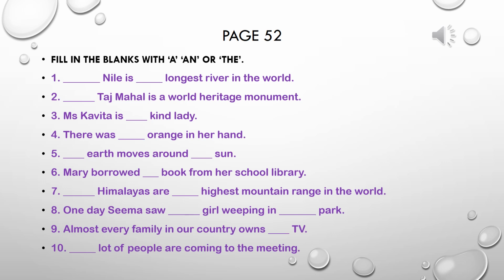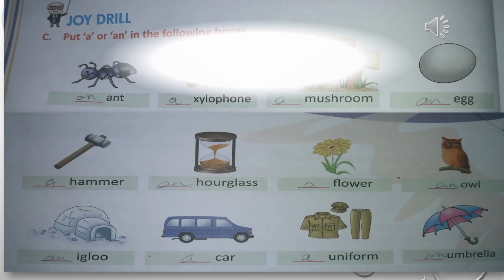Because we are not talking about any particular thing, we are just talking about any TV. So, a TV. Number 10. A lot of people are coming to the meeting. Lot is starting with alphabet L and L is a consonant. So, we have used article A here.